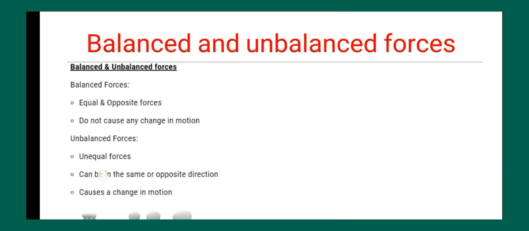Balanced forces are equal and opposite forces that don't cause any change in motion. Unbalanced forces are unequal forces, which can be applied in the same or opposite direction and cause a change in the motion.